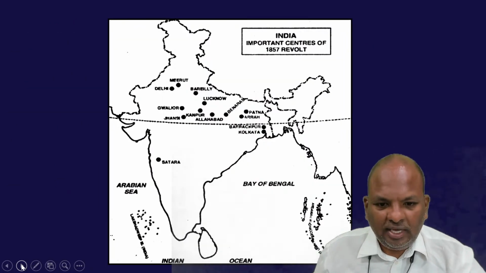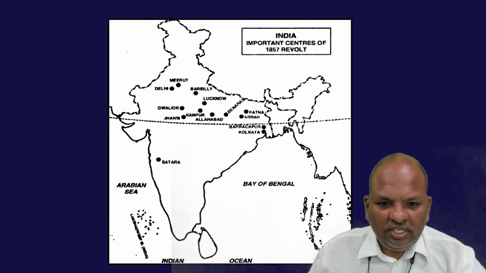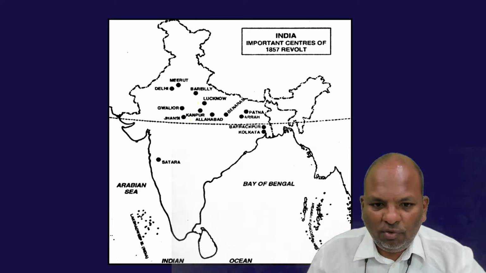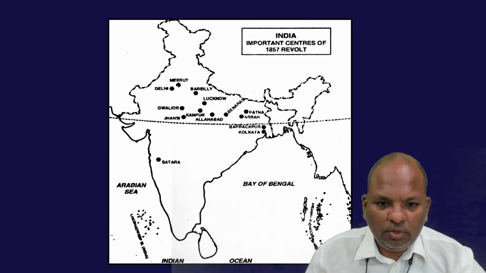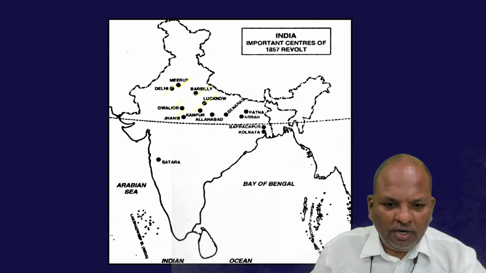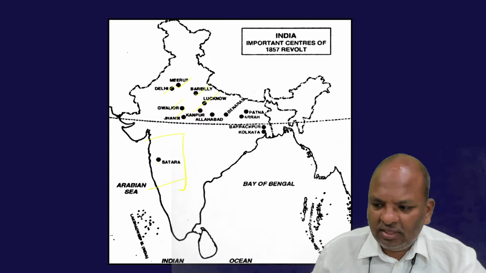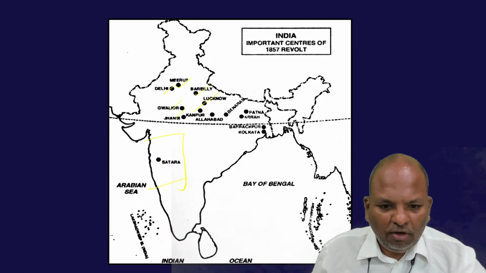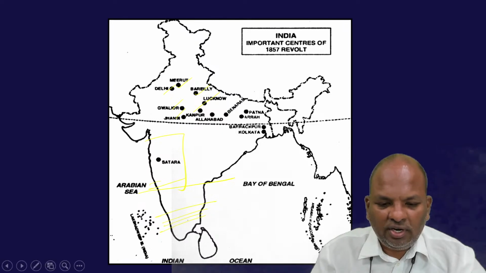Second, take a look at this map. These are some centers of revolt. The revolt was spread in Meerut, Bareilly, Lucknow, Kanpur, Jhansi, Gwalior, Delhi, etc. But you can see the whole of the western part of India, barring a few places like Satara, and the whole of South India did not witness any major revolt.